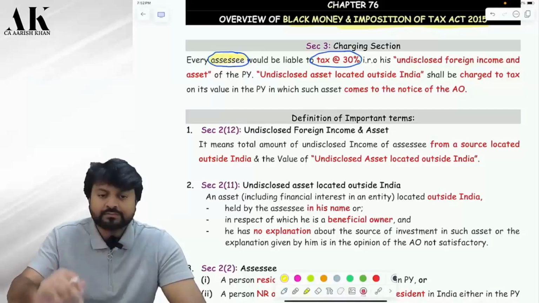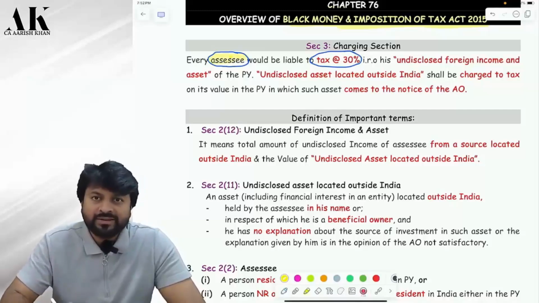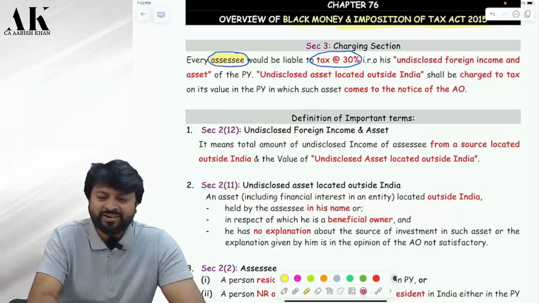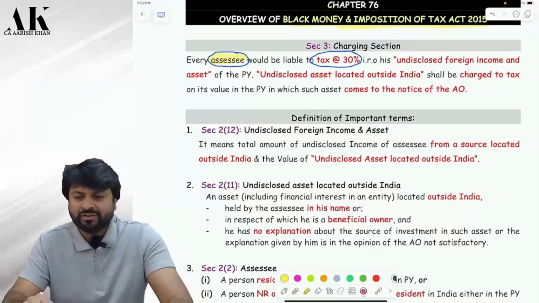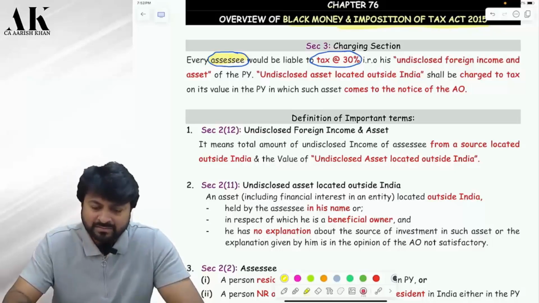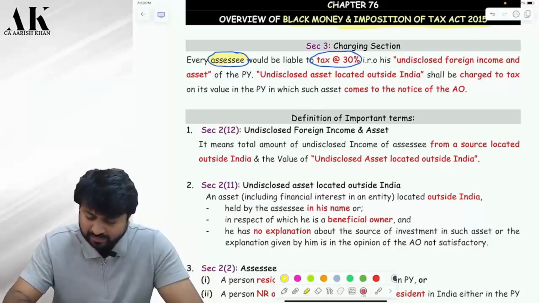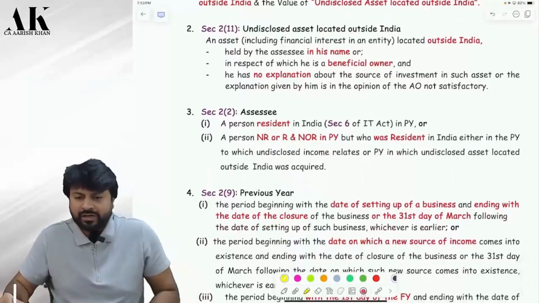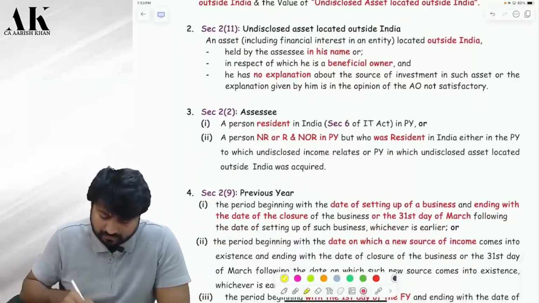Listen carefully. This is not an income tax law. This is a separate law you are learning. A separate law will have its own definition. Everything will be of its own. So every assessee would be liable to tax at the rate of 30%. So assessee means what? Let's see the definition of assessee below.